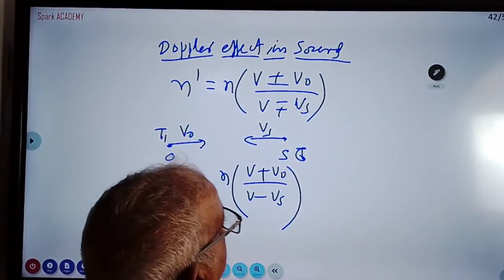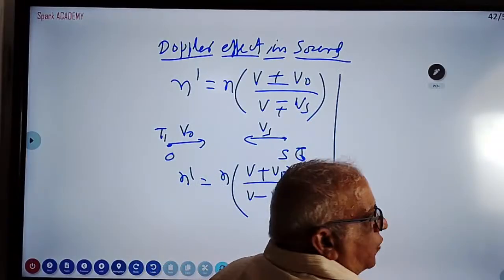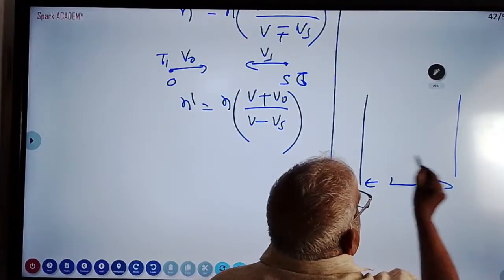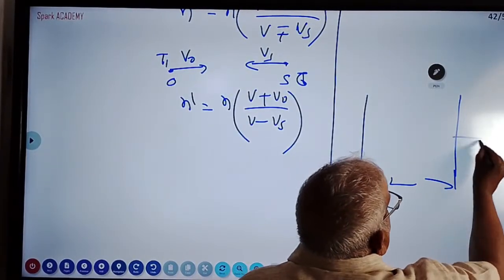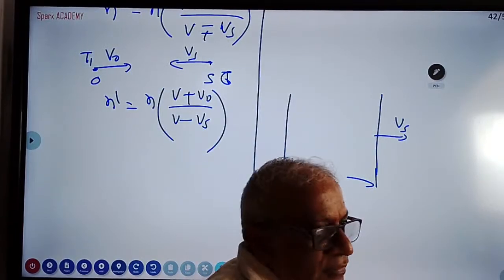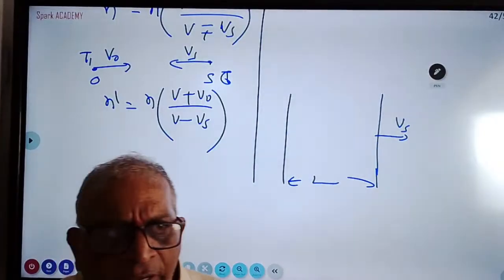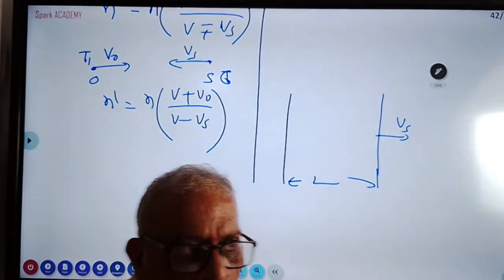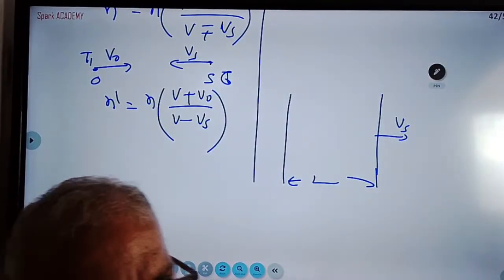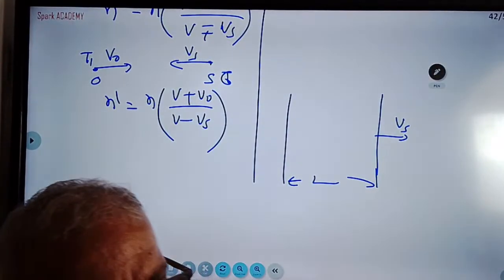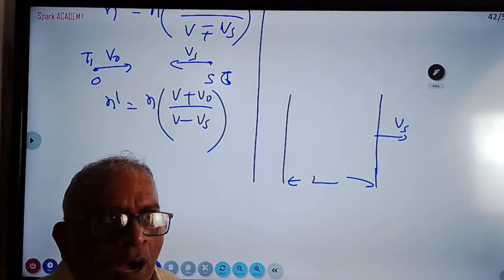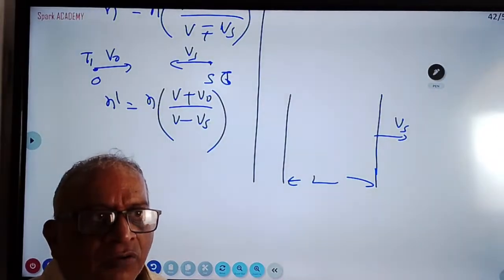What is the derivation they are asking? The derivation procedure you know. There is a length L, the source is at rest, now the source is moving like this with a velocity vs. So we are doing the derivation of the Doppler effect. I am unable to explain all the derivations now, so there is no use of my telling the derivation. In regular classes we tell derivations. If long questions, 3 hours class is there, then we can tell all the derivations. Now I have to complete in 2 hours.